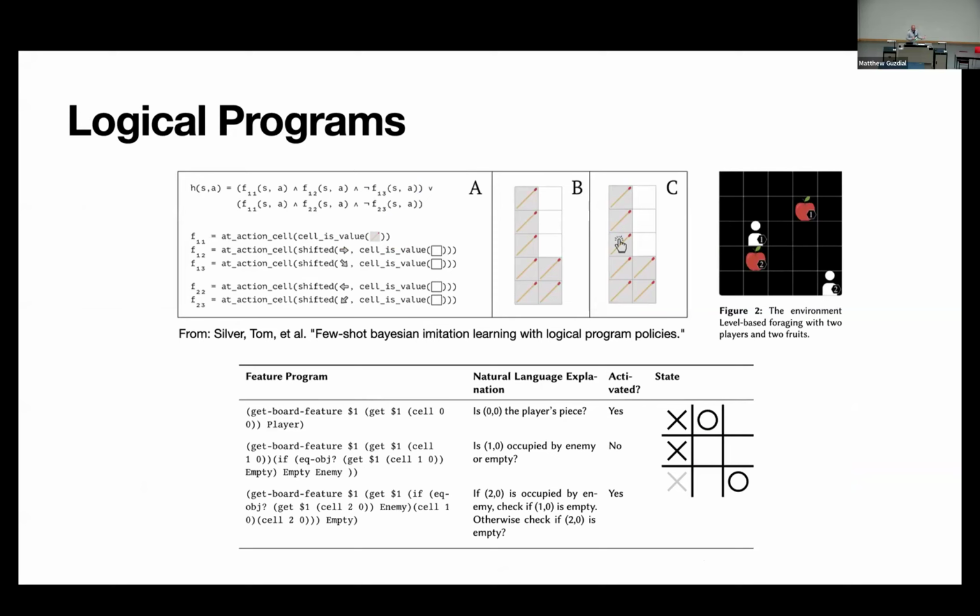What I showed there is that these programs could be used without retraining or finding new programs on larger grid sizes and also with multiple players. And the figure below was from my talk on Tuesday, which was about generating cognitively plausible explanations for board game agents.